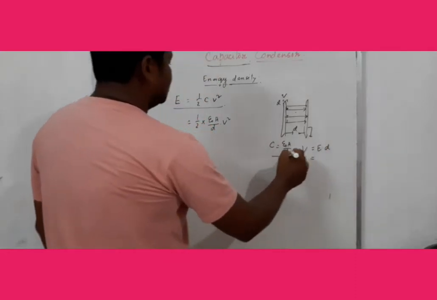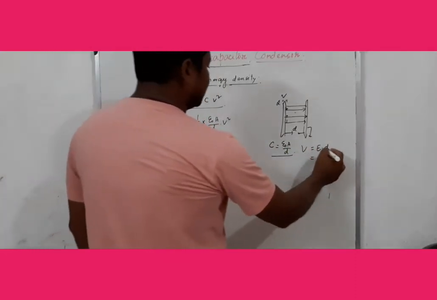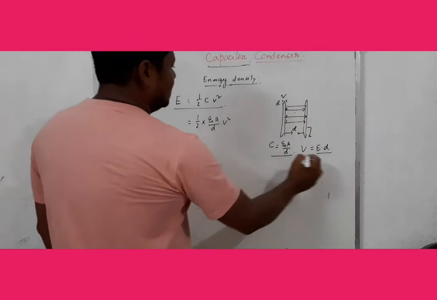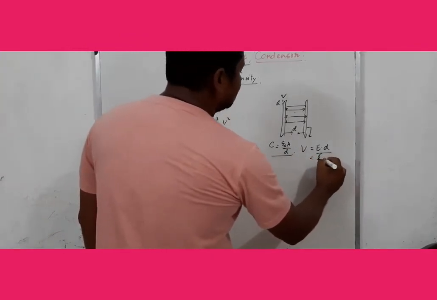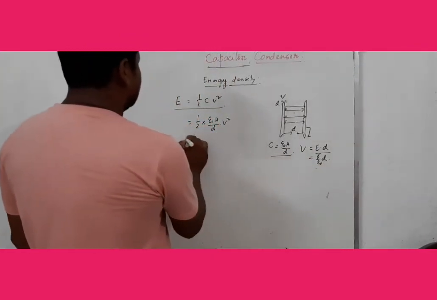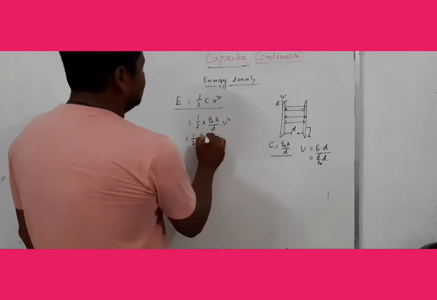So V equals E into D, equal to sigma by epsilon 0 into D, then half epsilon 0 A by D.